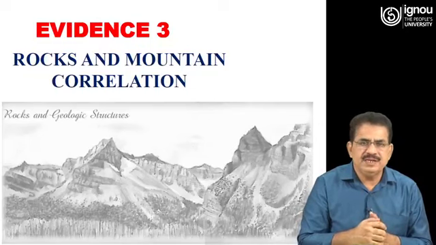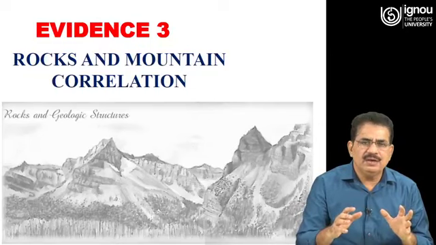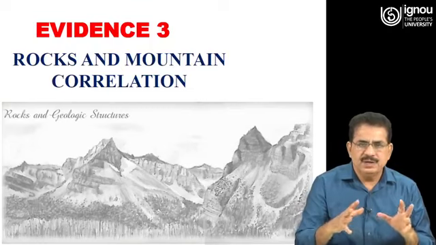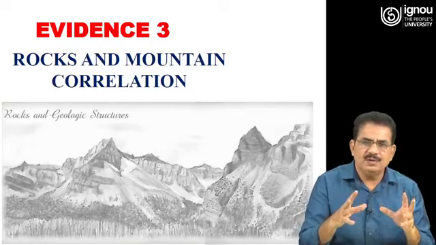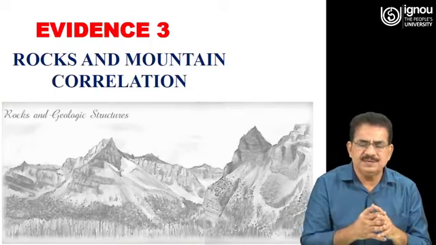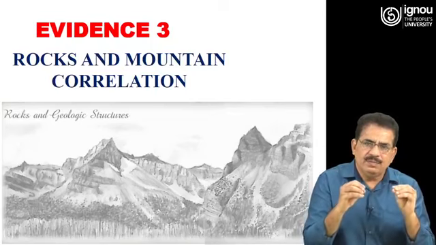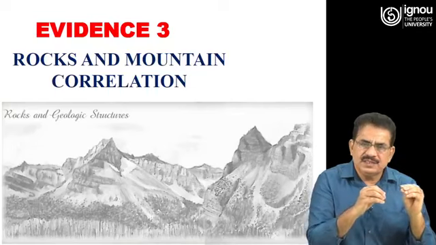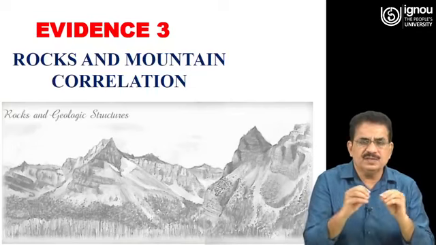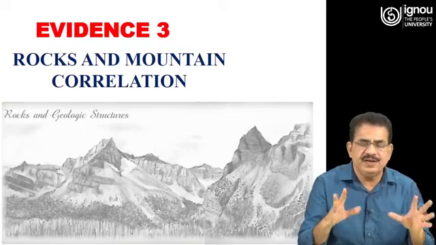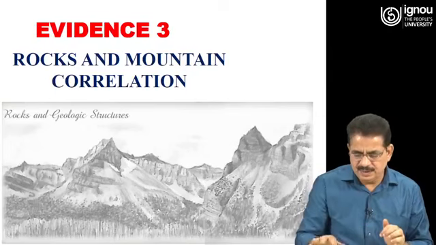Now, evidence number 3, the rock and mountain correlation. He found one very special feature, that rocks and mountains of the same type and of the same age were found in different locations in the world.